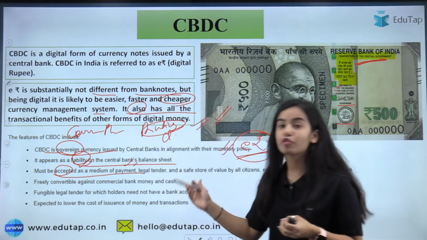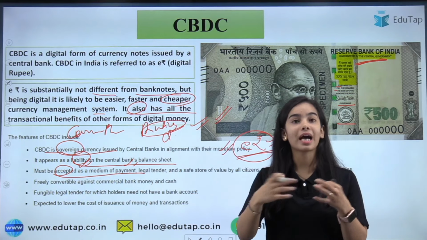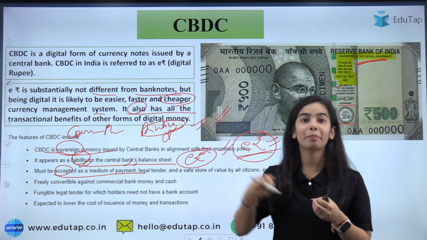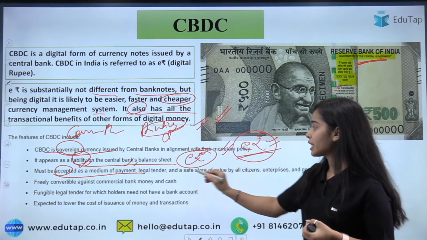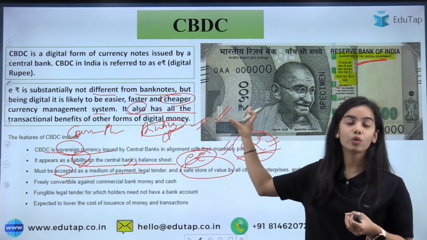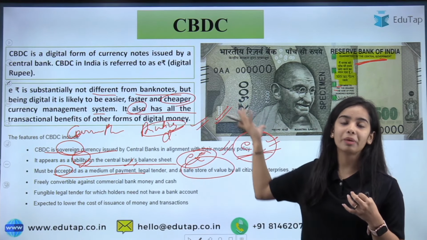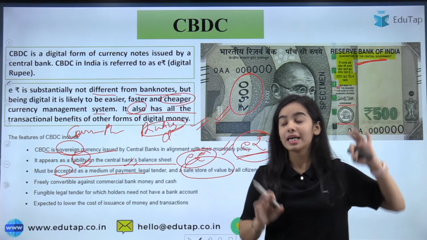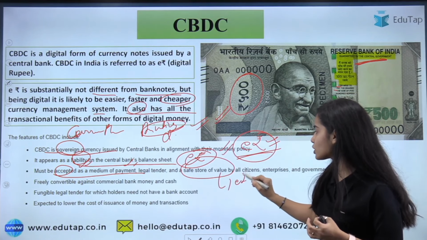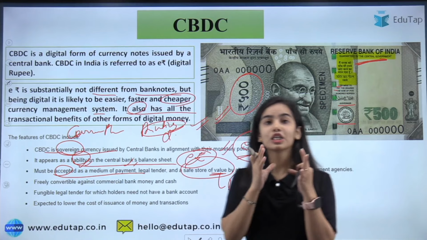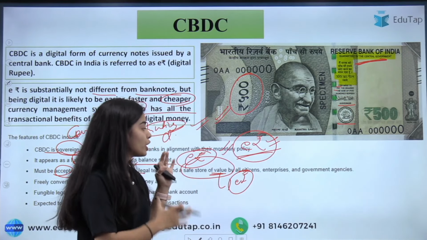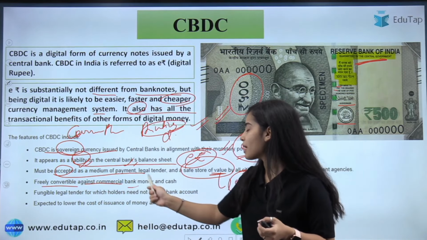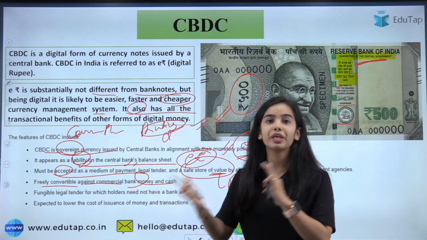It must be accepted as a medium of payment, like cash must be accepted as a medium of payment. Similarly, the e-rupee will also be accepted as a medium of payment. You can pay through the e-rupee. It will be a store of value, like the rupee note. Whatever the cost to make this rupee note, it carries the 500 value because it is guaranteed by the central bank. Similarly, the e-rupee will also have value and can be used in the future also. It will be freely convertible against commercial bank money and cash. So you can change the e-rupee into cash also.